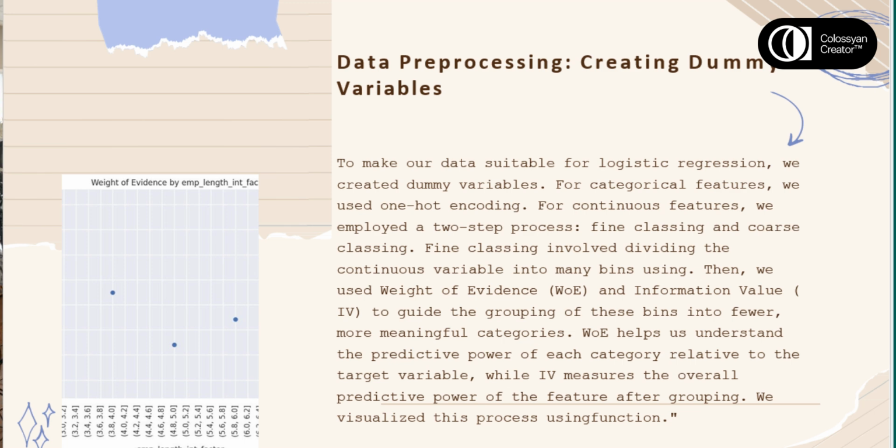We visualize this process using the plot_by_woe function. For instance, with annual_inc, we created categories like less than 20K, 20K to 30K, and so on. With mths_since_last_delinq, we created categories like missing, 0-3, 4-30, based on their respective WOEs.